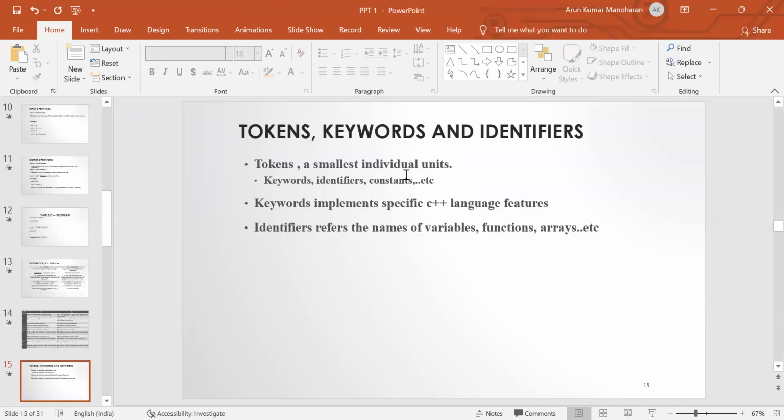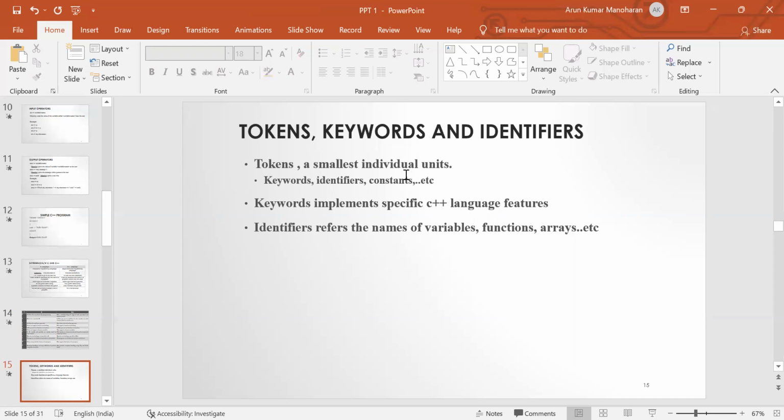So this token means the smallest individual unit. Each and every unit of a C++ program is known as a token. These tokens are classified into different categories: first one is a keyword, second one is an identifier, then constant, operators, and string. Each and every unit of a C++ program is made up of tokens.